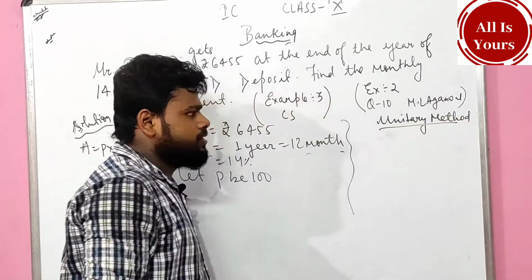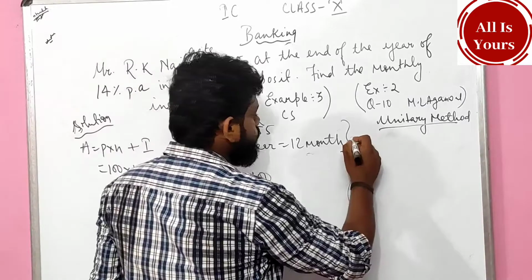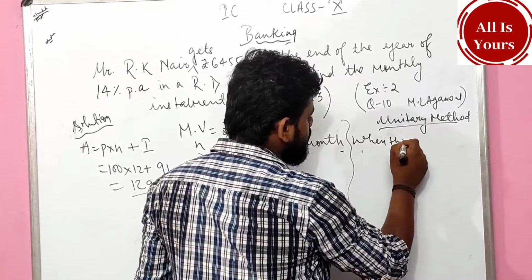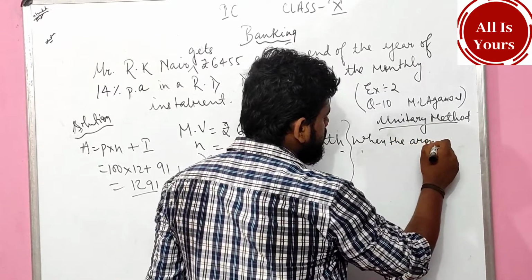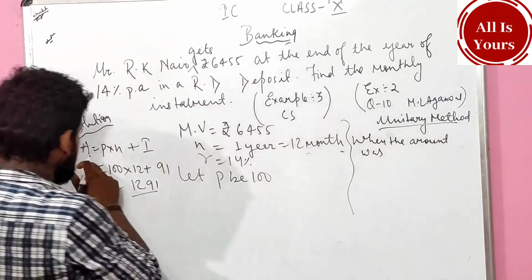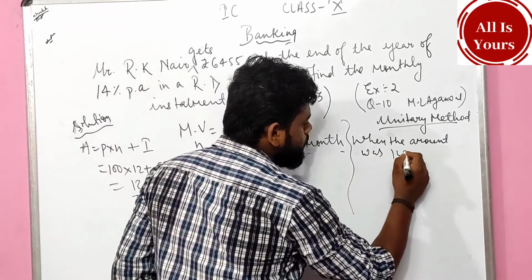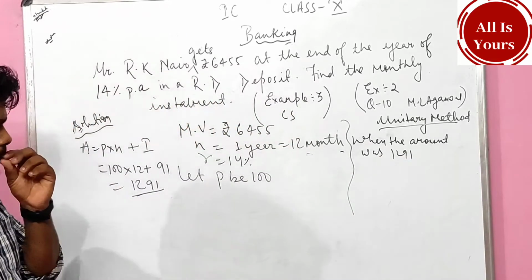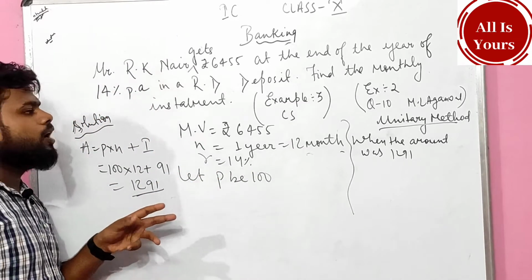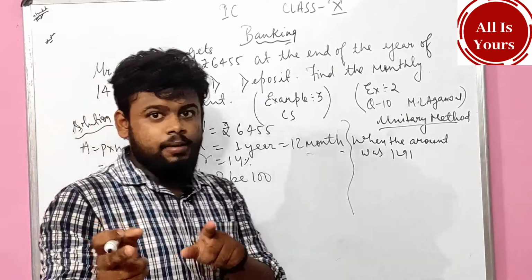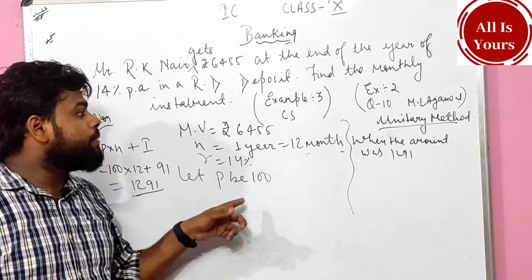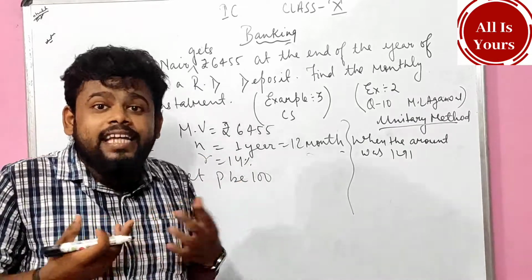See children, how to do in the unitary method. When the amount was 1291, when the amount was 1291, the principal was 100. The monthly installment, it was also a monthly installment, children. I was giving 100 rupees per month. We assume that.